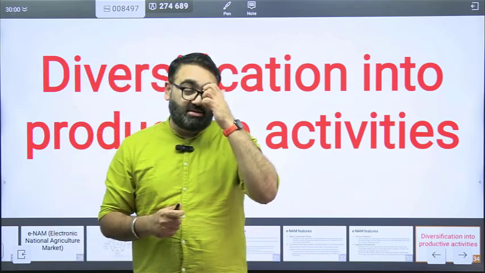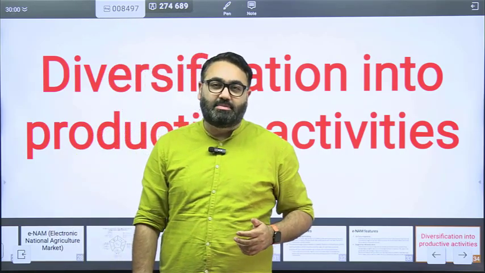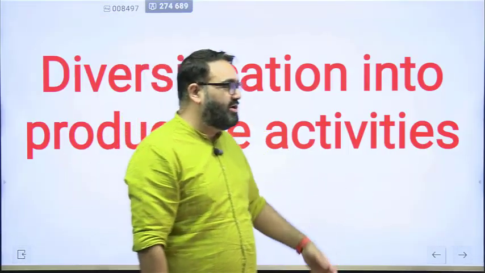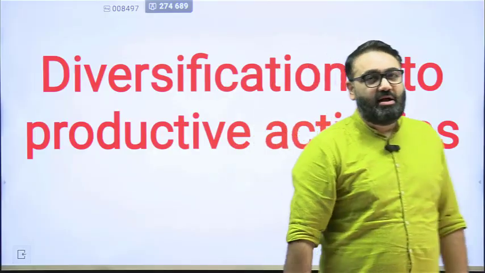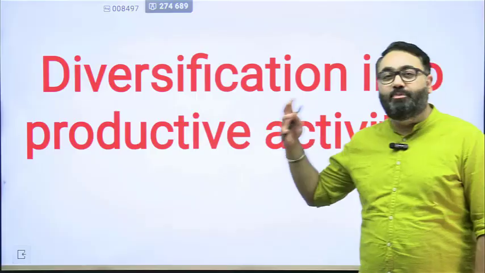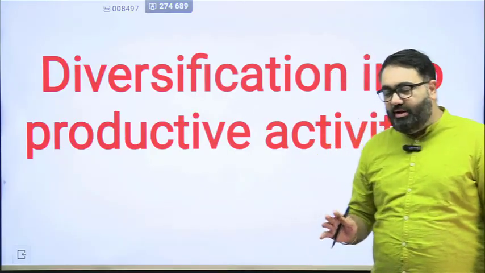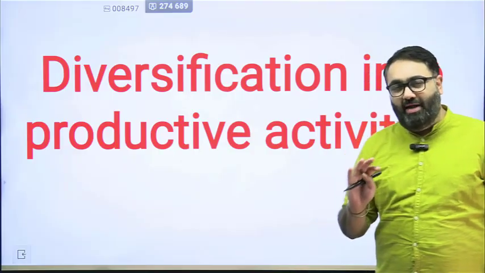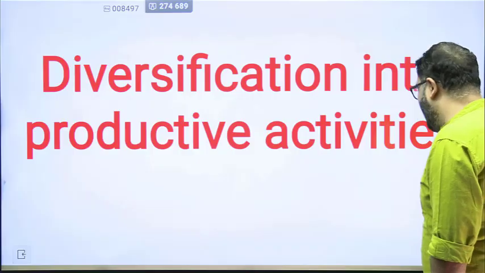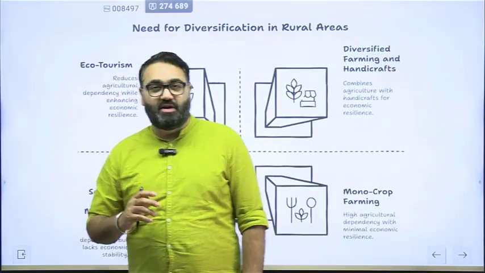The Prime Minister's announcement of doubling the farmers' income can only be made possible if you add some other aspects of occupation in the rural areas. That is where the government has tried to diversify the options available in the rural areas. So what the government is doing is pushing the farmers, I won't say away from agriculture, but towards many other activities as well, in order to make sure that they can have another source of income.